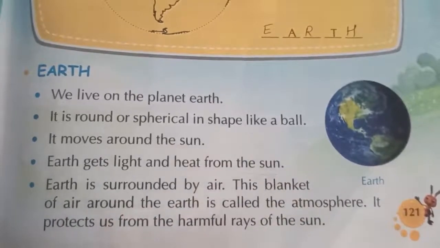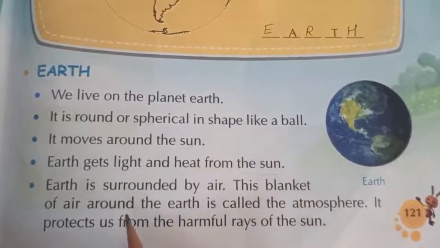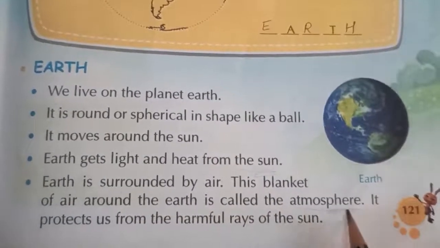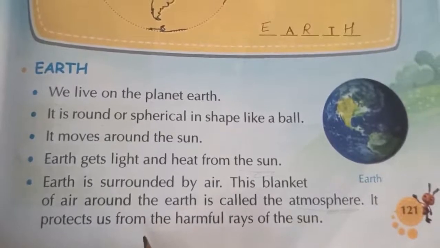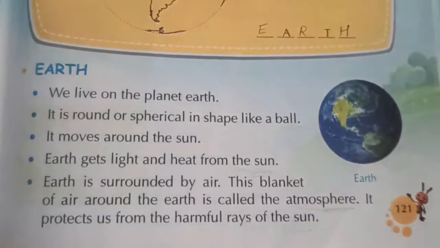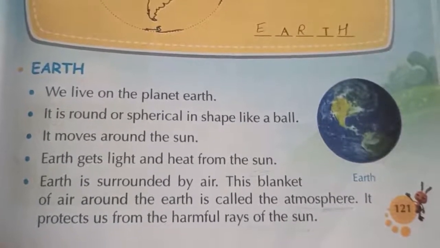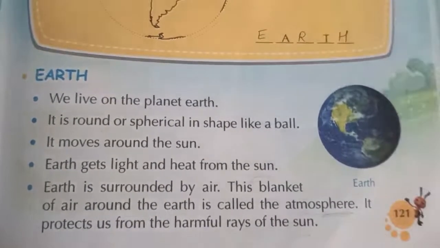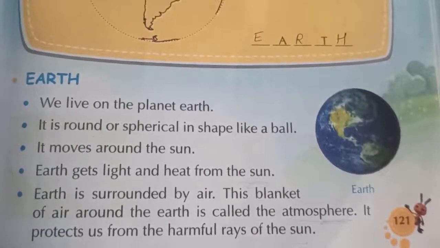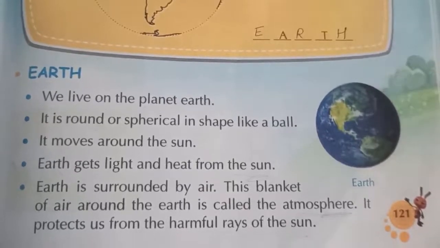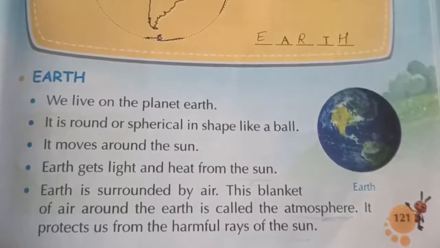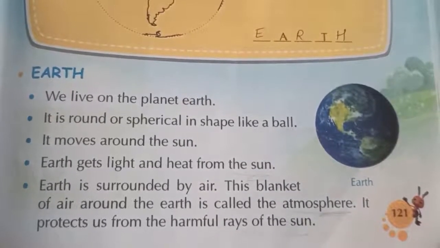Earth is surrounded by air. This blanket of air around our Earth is called our atmosphere. It protects us from whom? The harmful rays of the sun. So this atmosphere layer protects us from the sun's rays, which are very harmful. So the atmosphere is important for us.